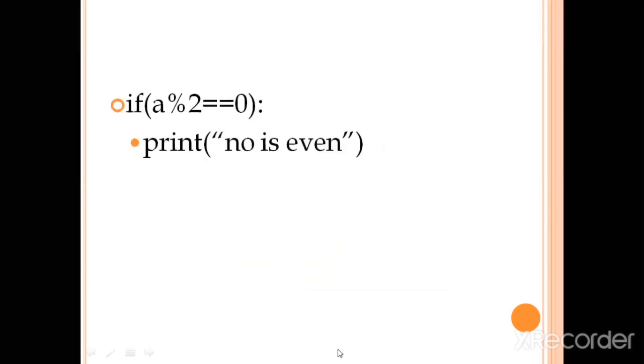In that particular example, you can see that I have written here: if a modulus 2 is equal to 0. This operator is known as the modulus operator. What does this operator return? This operator returns the remainder. Remainder of what? If any particular number is divided by any other number, in this case a is divided by 2, the remainder will be given and checked in this expression. So here I am checking that if the value of a is equal to 8, for example,